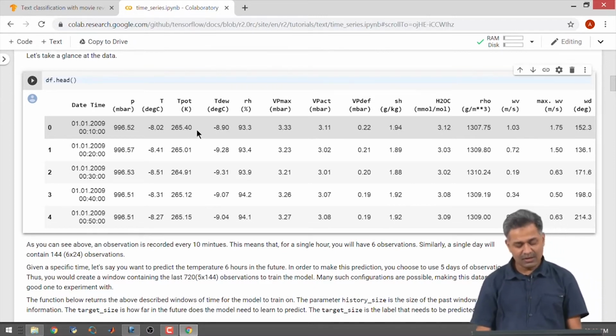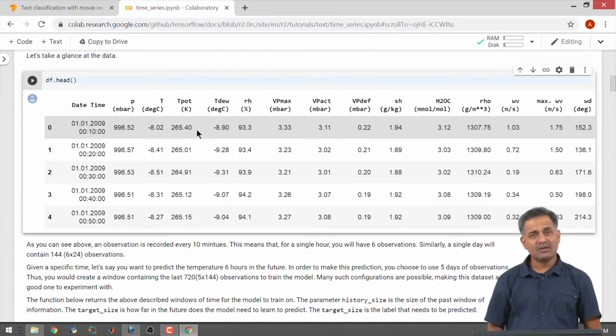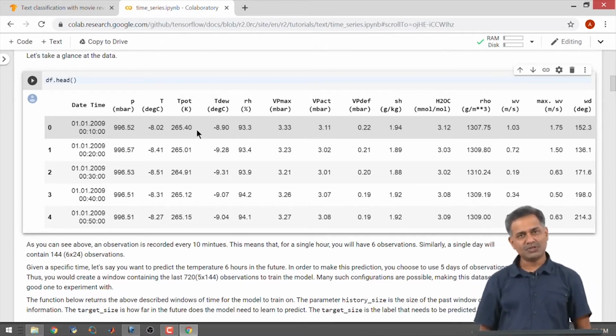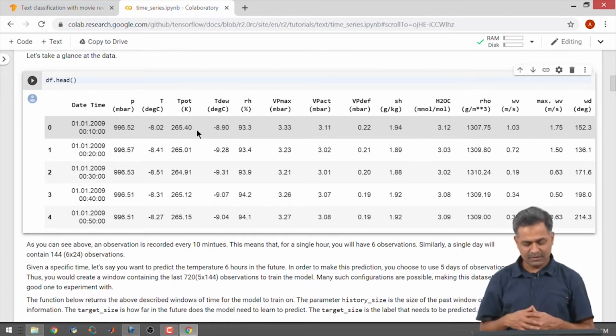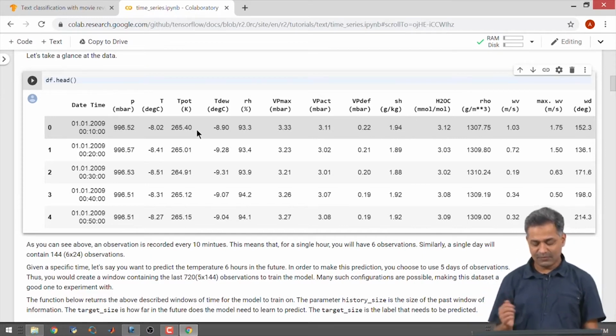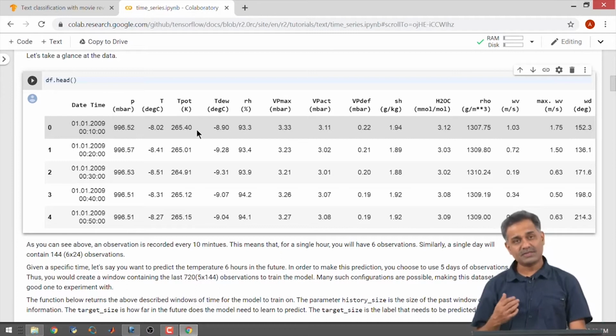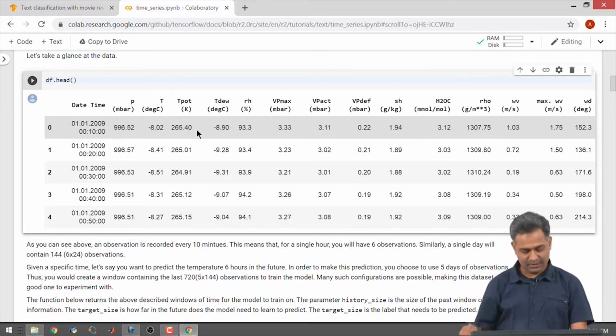So, if we take last 5 days of data, in a day there are 144 observations. So, we take 720 observations in the history and from those 720 observations we will try to make next 36 observations, because we want to predict temperature for 6 hours in the future and in every hour there are 6 observations. So, there are in all 36 observations that we want to predict.